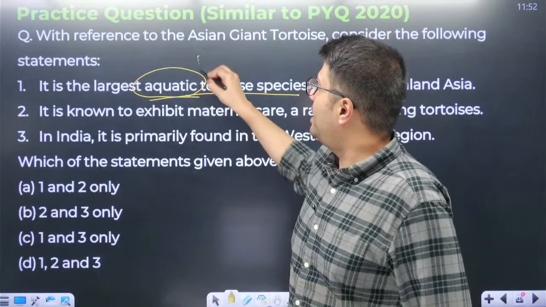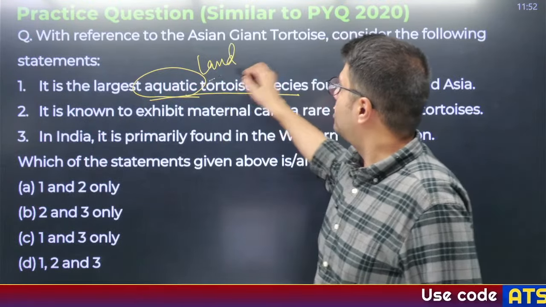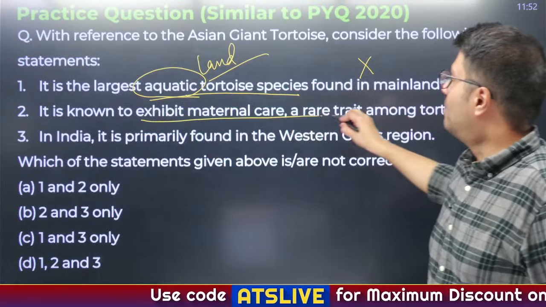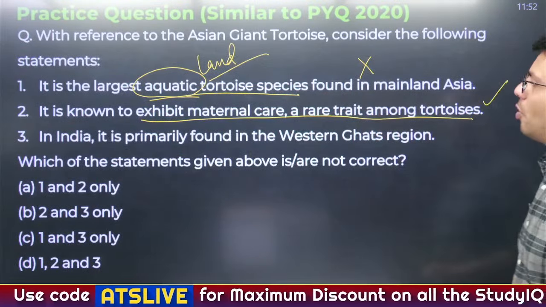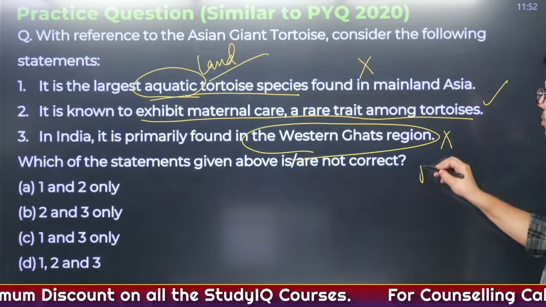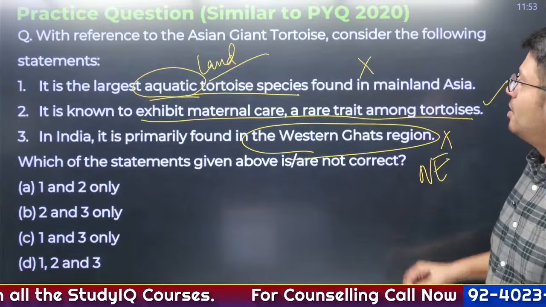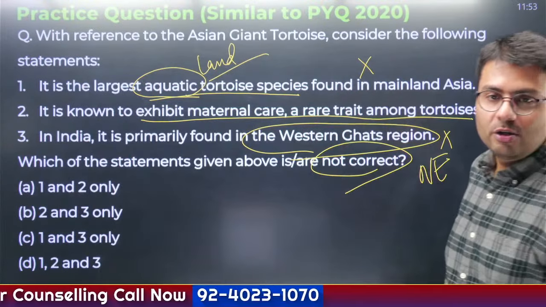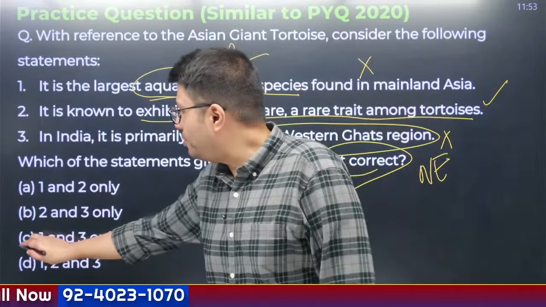Did I tell you aquatic? I told you land tortoise species. So incorrect. It is known to exhibit maternal care, which is rare among tortoise. In India, it is primarily found in the Western Ghats region. Again incorrect. I told you they are found in the Northeast. So only one is right, and here we have to identify the not correct ones. So 1 and 3 are not correct. Option C is the answer.